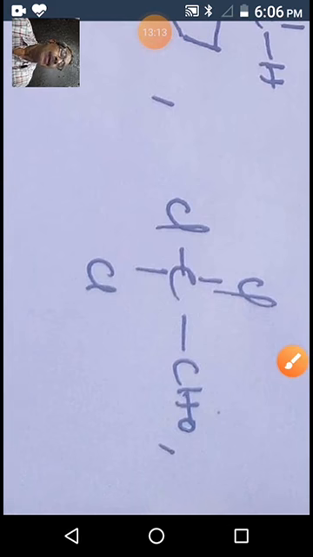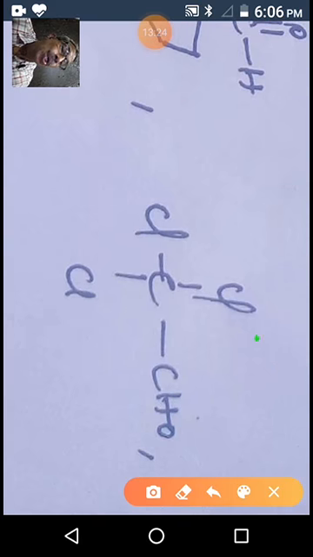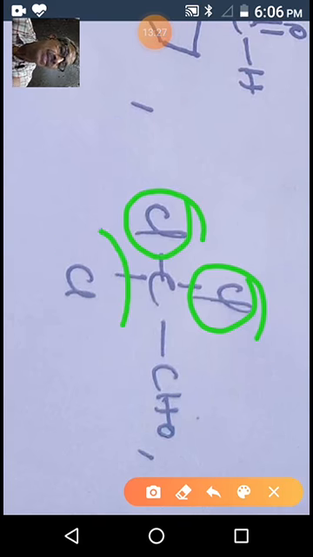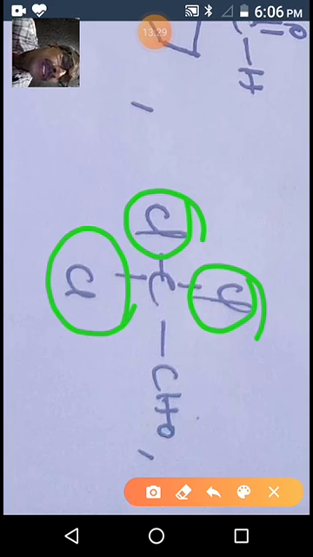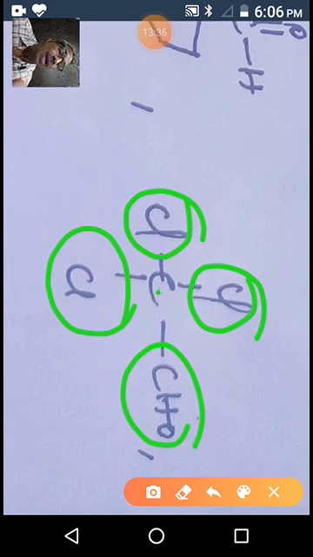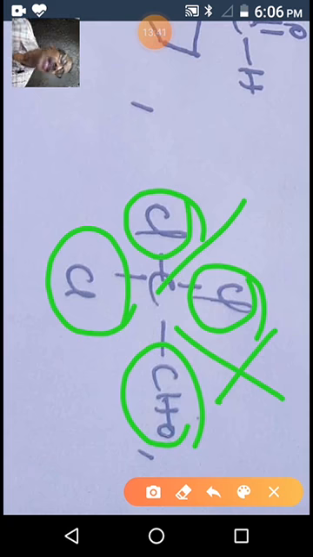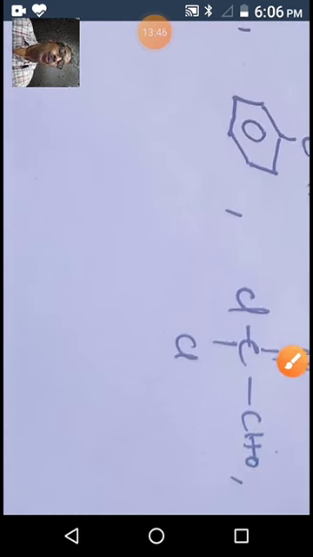Coming to the next example, trichloroacetaldehyde, chloral. All 3 hydrogens are replaced by chlorines, that's why we call it trichloroacetaldehyde, or chloral. Chloral also doesn't have any alpha hydrogen. This is the functional group carbon, and this is the alpha carbon, which doesn't have any hydrogen. That's why this compound also doesn't exhibit aldol reaction.